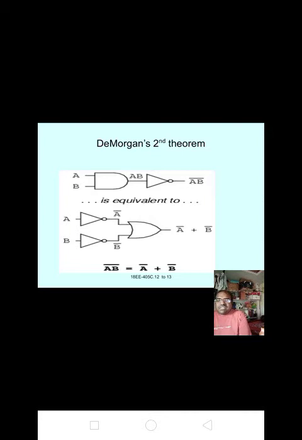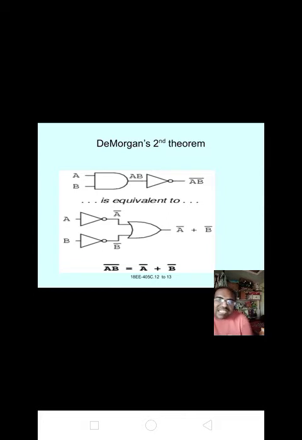A bar, the first NOT gate output, is given as input to the OR gate, and the second output B bar is given as input to the OR gate. Now the inputs for the OR gate are A bar and B bar. The output of the OR gate is Y equal to A bar plus B bar.